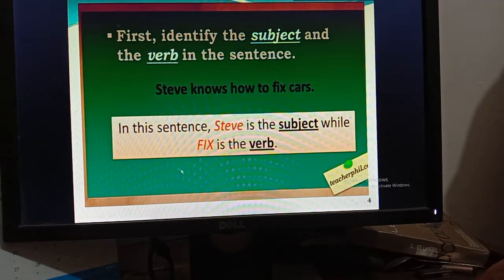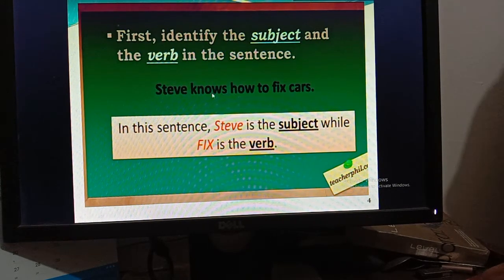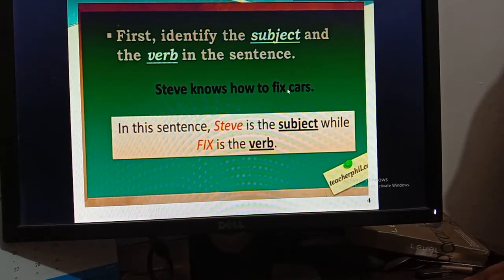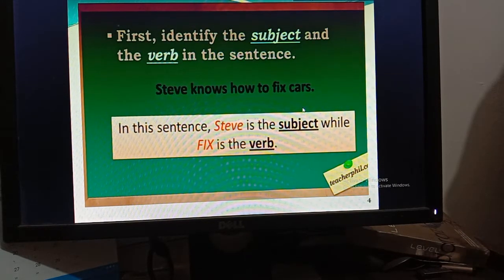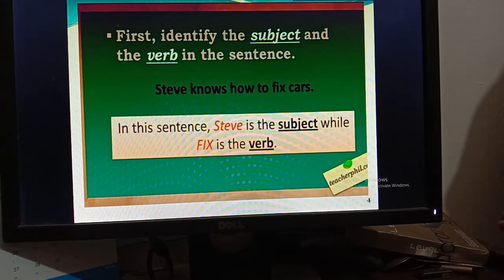Boys, actually here are two verbs. First one is knows and second one is fix. So there are two verbs. When there are two verbs, it doesn't matter, you can also make a question with do or does. First of all you have to identify the subject and then the verb or verbs of the sentence. So you can see first one is knows, this is one verb, and fix is another verb. They are showing the actions, that's why there are two verbs.